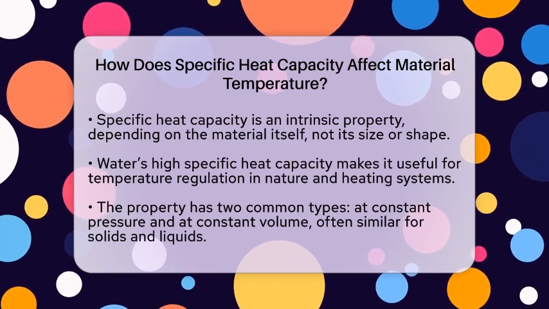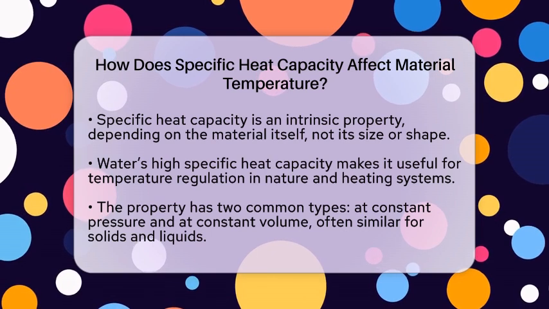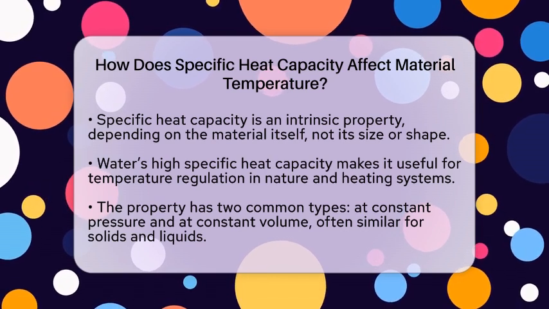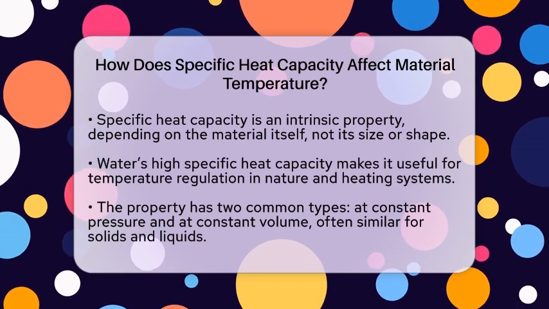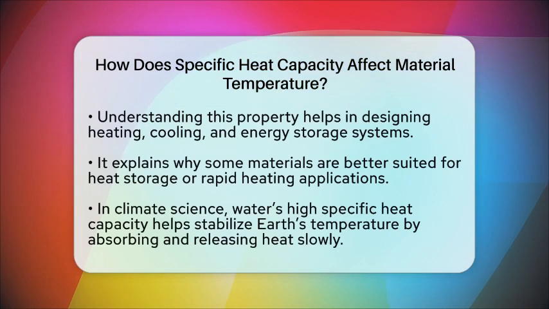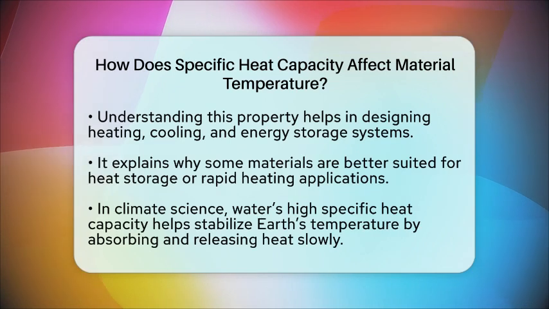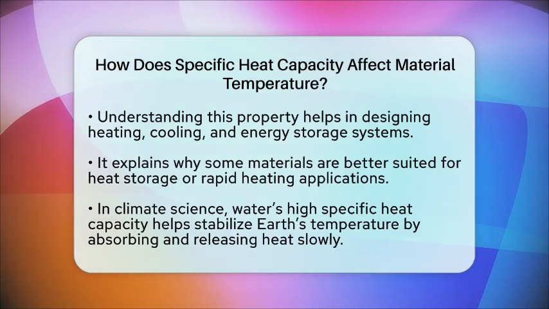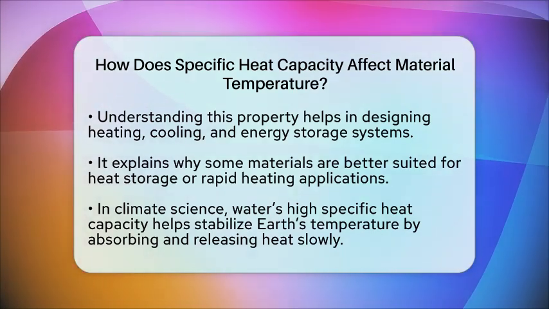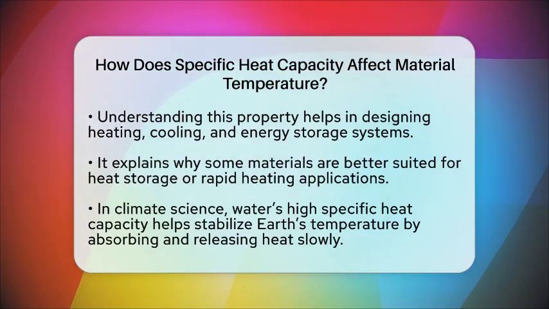There are two common types of specific heat capacity: at constant pressure and at constant volume. For solids and liquids, these values are often similar because volume changes are small when temperature changes. Understanding specific heat capacity helps in designing systems for heating, cooling, and energy storage. It explains why some materials are better for storing heat or for quick heating applications.